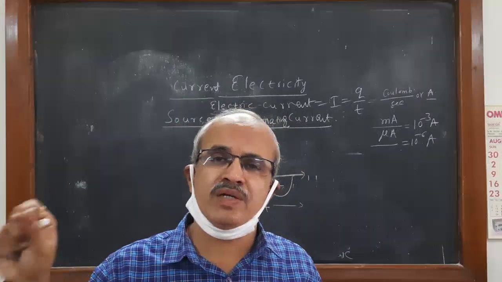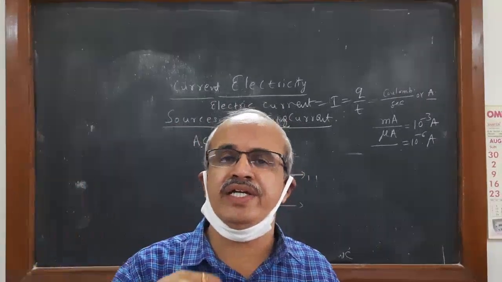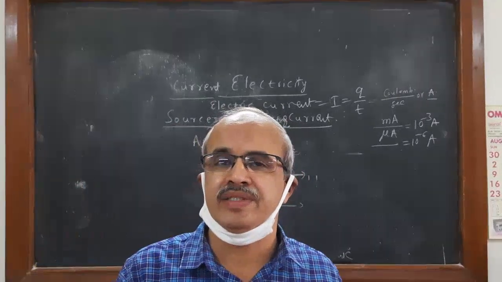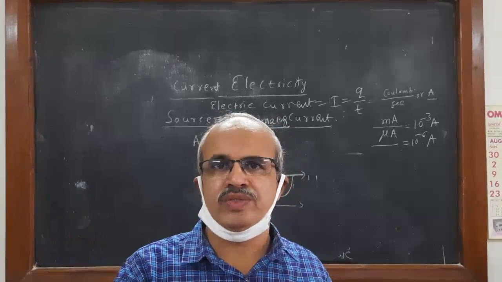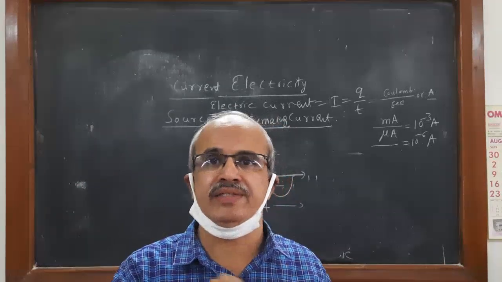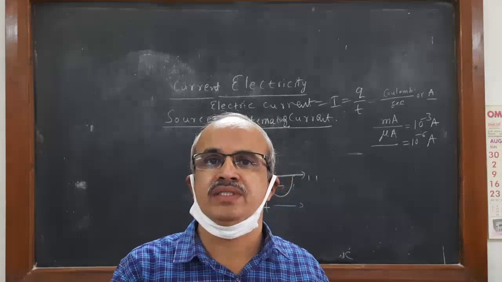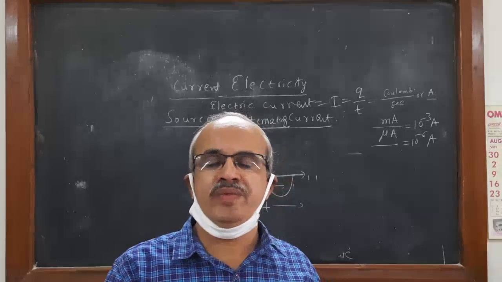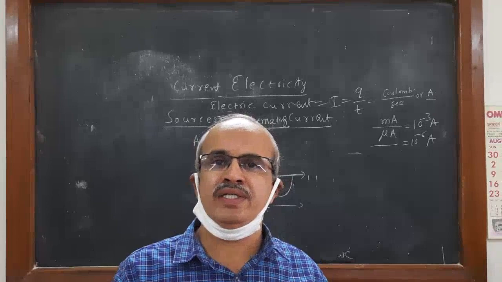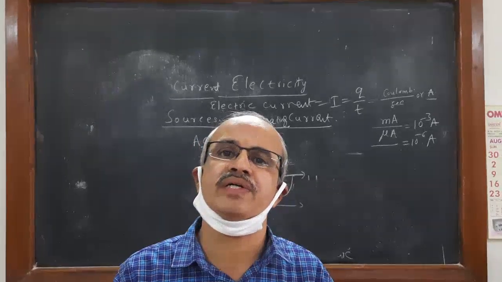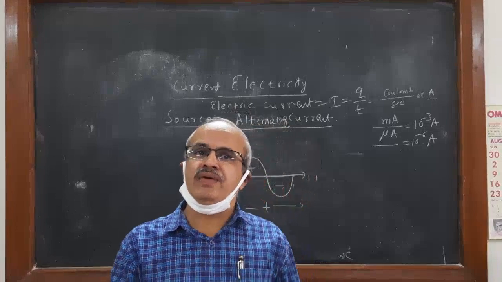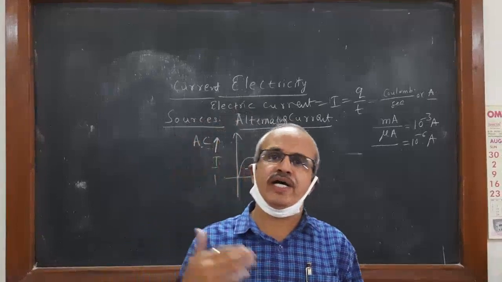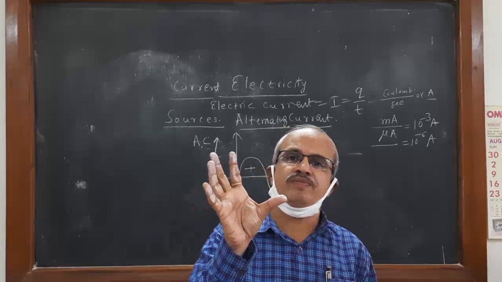Electrical means plug pin you are switching and you are getting alternating current immediately. But the source of alternating current is not here, not local. You may think that the transformer is the source of current. No, it is not the source of current. It only converts high voltage to low voltage or low voltage to high voltage. That is the use of a transformer.